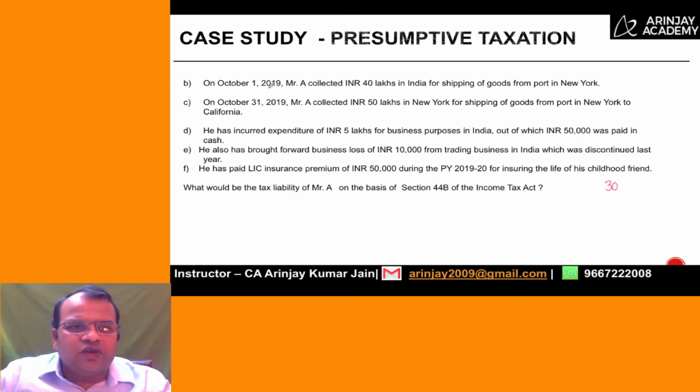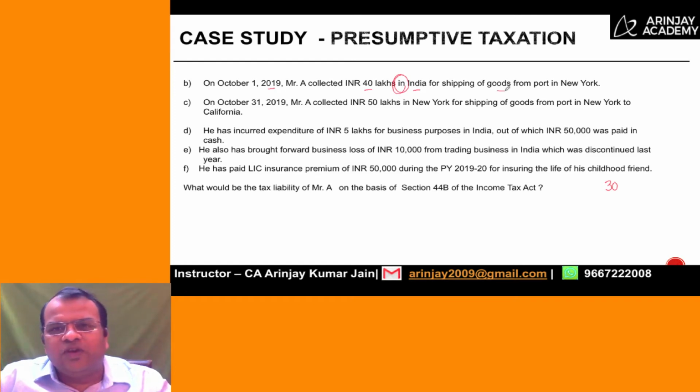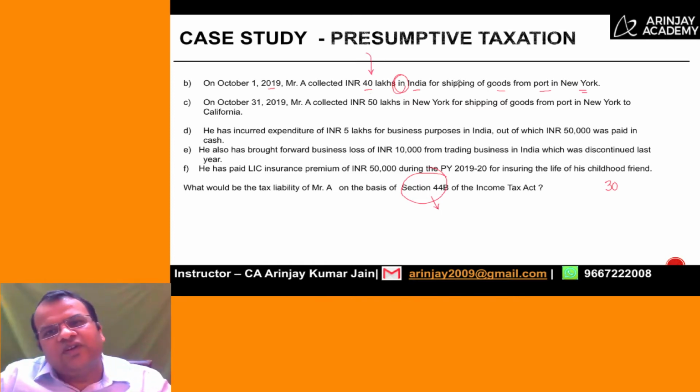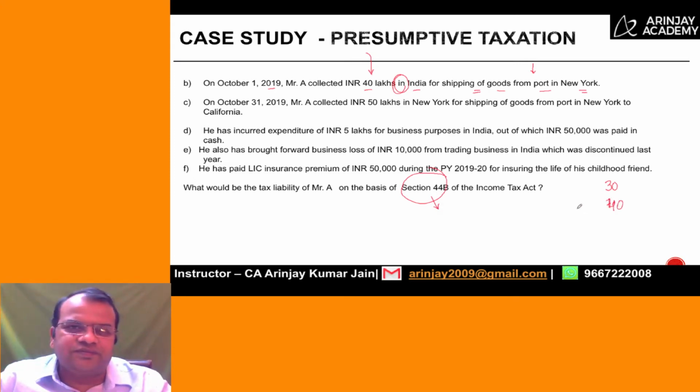On October 1, 2019, Mr. A collected 40 lakhs in India. So the collection has been in India for shipping of goods from a port in New York. For the purpose of section 44B, this is how you have to calculate. Amount received in India, even if it is in respect of shipping of goods from outside India, is considered as taxable income. Therefore, along with 30, even 40 lakh will be added to the gross receipt.